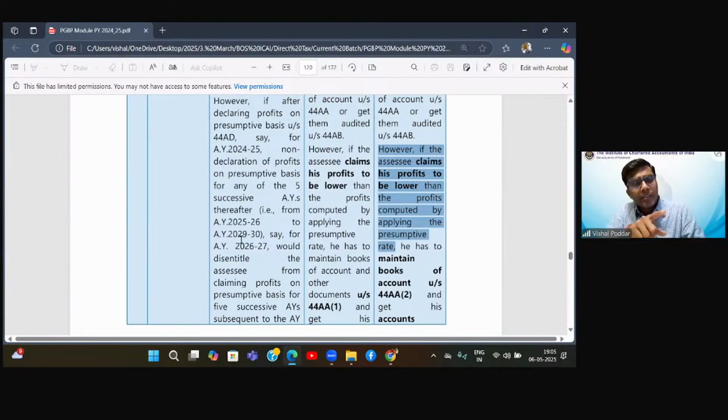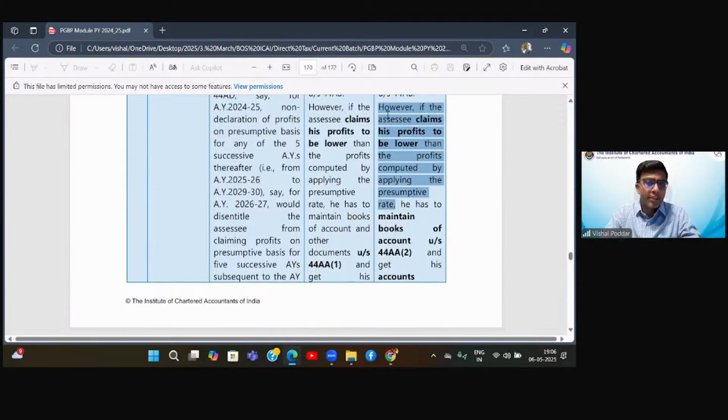If it is less, then however small the assessee may be, whatever may be the turnover of the assessee, students, you will have to maintain the books. You will have to audit the books. Compulsory. Otherwise, they will have to face the penalty of non-maintenance and non-auditing. Is this clear?